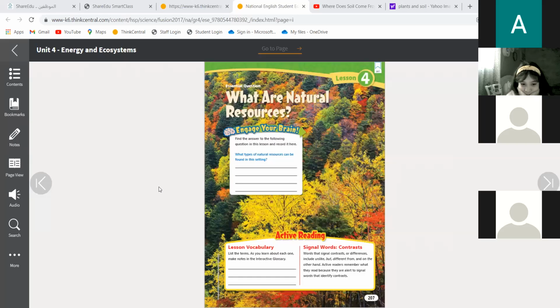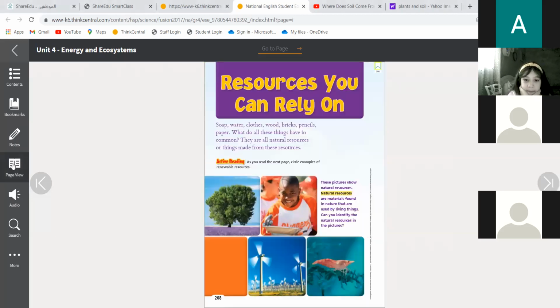As I told you, from where can people make papers and pencils? What do they use from nature? Wood and trees. Wood and leaves from trees. Excellent, excellent.